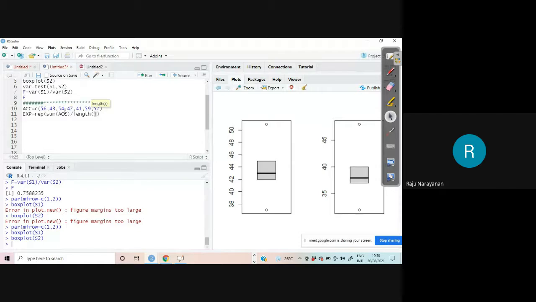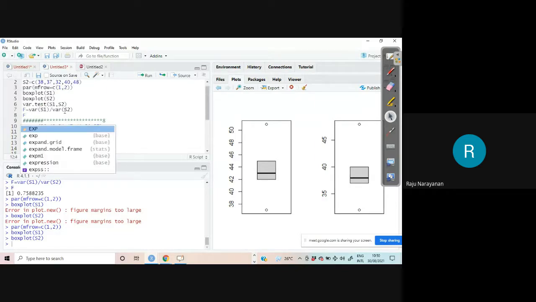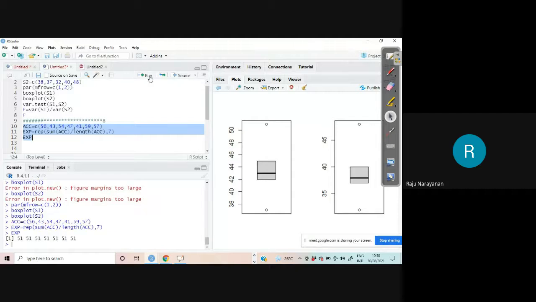Here you know it is 7. How many times is it to be repeated? 7 times. If you want to see that, you type, and let us select these 3 statements and execute. Yeah, EXP is 51, 51, 51, 51, 51.